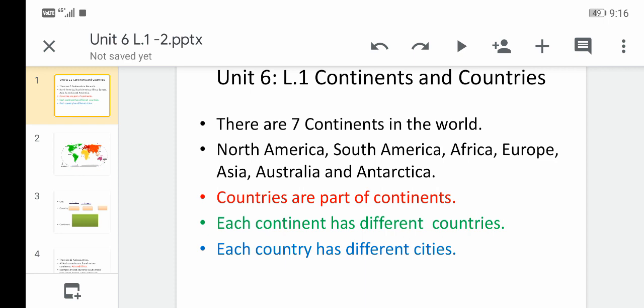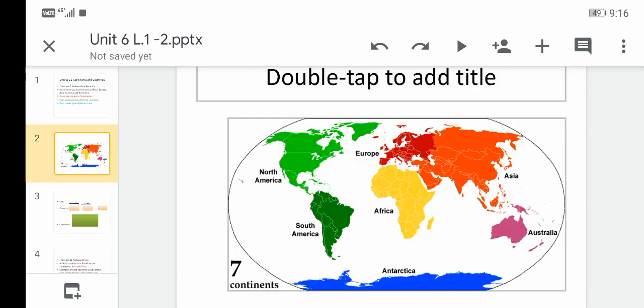How many continents are there before we start naming the continents? There are 7 continents in the world. North America, South America, Africa, Europe and Asia. Don't forget Australia. Don't forget Antarctica. That's a picture, or a map actually, a map of the 7 continents in the world.